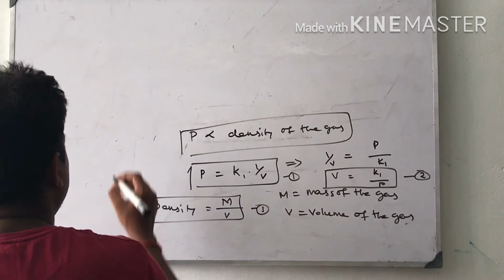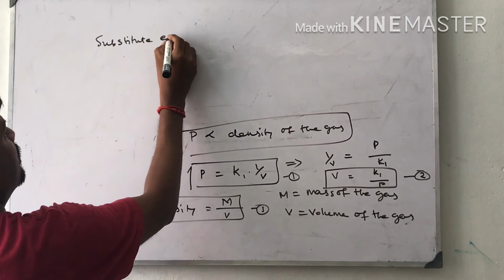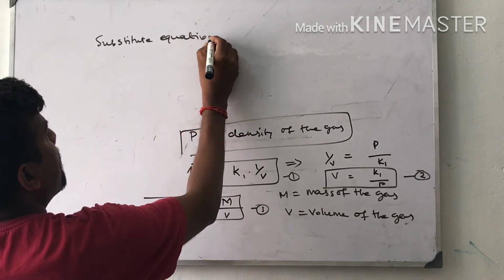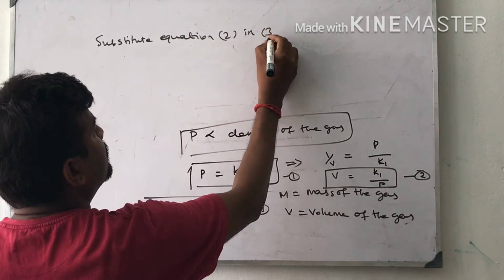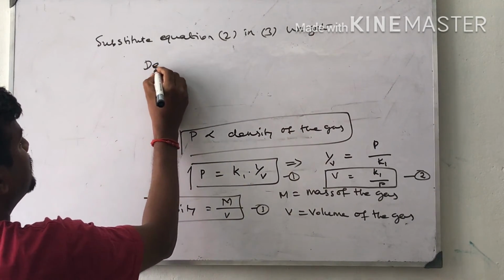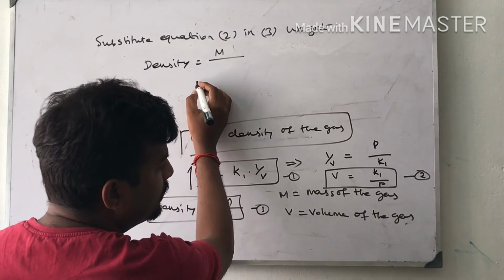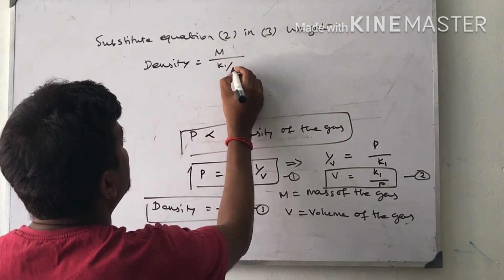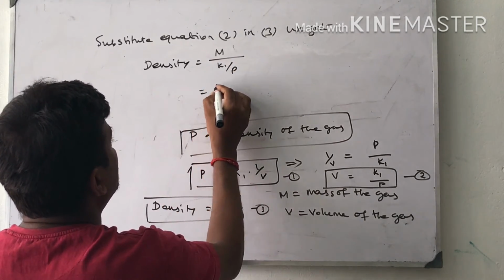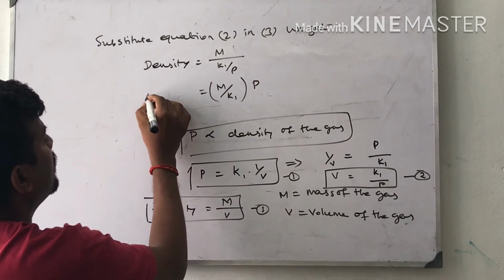Substitute equation 2 in 3, we get density equal to mass M by K1 by P, which is equal to M by K1 into P, correct?